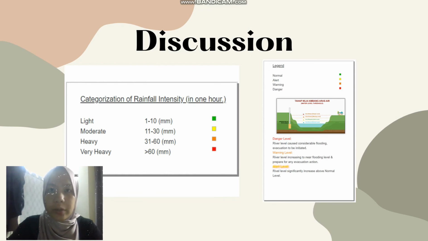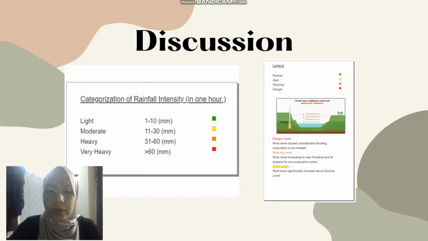For the discussion, our group has discussed the results of the daily rainfall and water level datasets, which we have obtained from the InfoBanjir system. Rain patterns vary by terrain type and location. The characteristics of the rain, such as amount, frequency, and intensity value, play an important role in determining the rain condition, whether light, moderate, heavy, or very heavy rain.